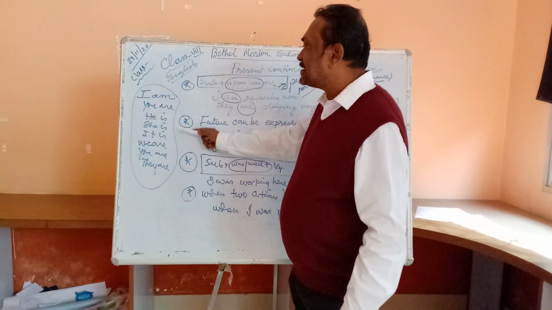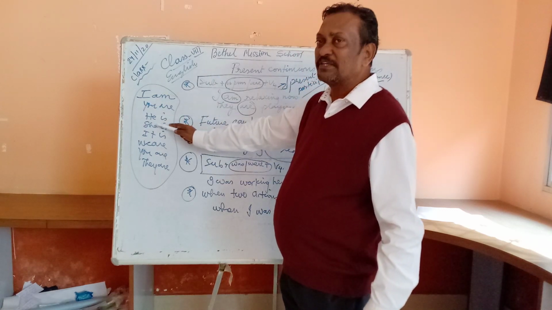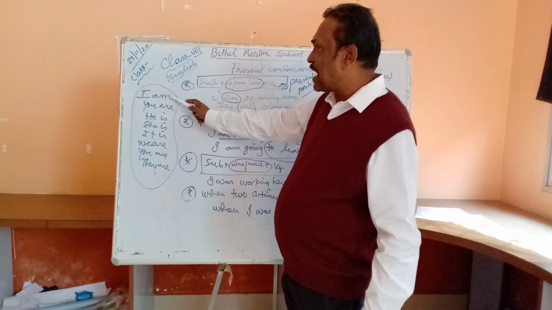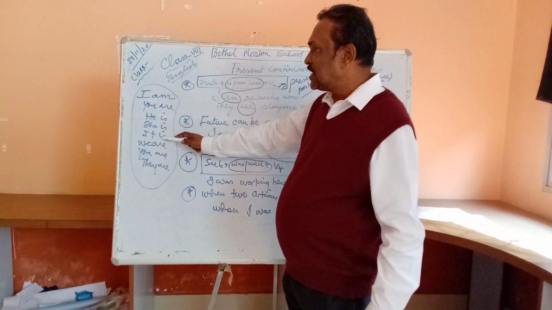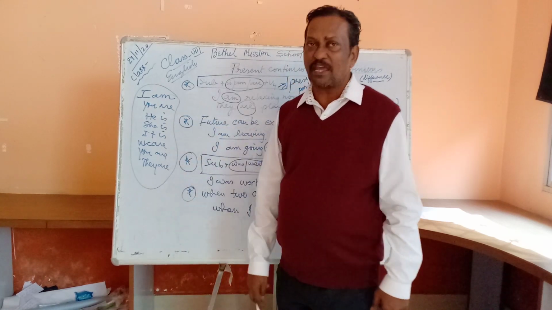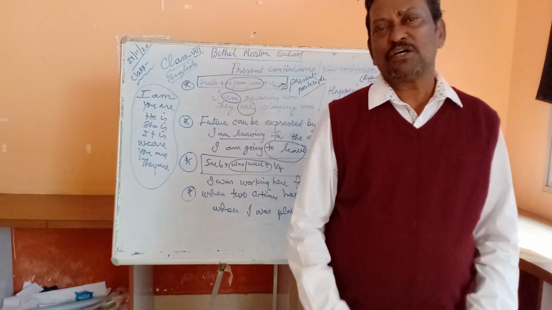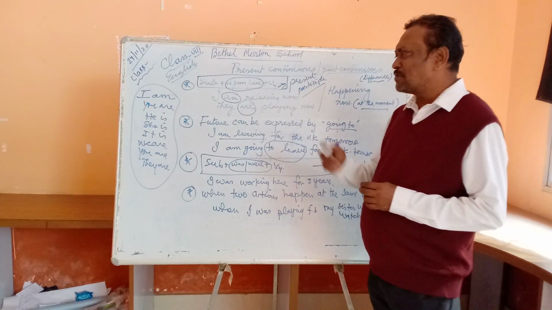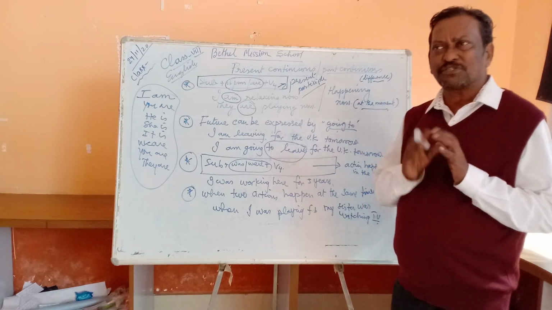And for the present continuous, look at the structure. I goes with am, you with are, he, she, it with is, we, you and they always take the helping verb are. So I think you must have got a clear picture about these two tenses. At least you must have understood something.